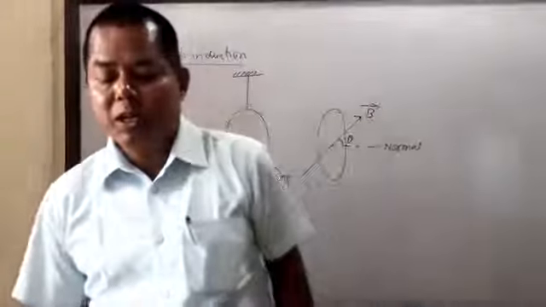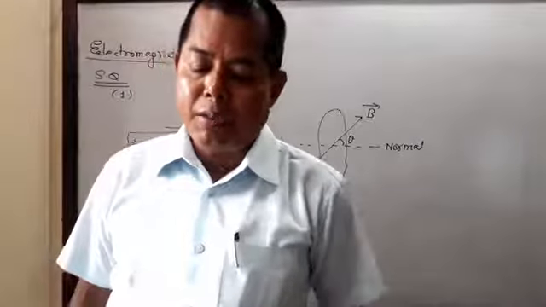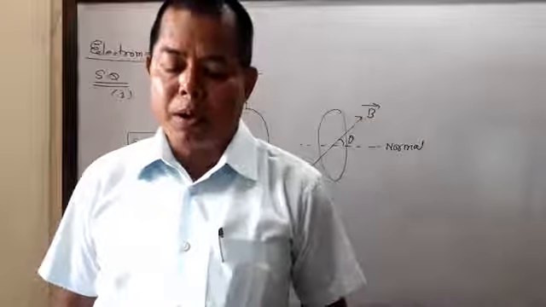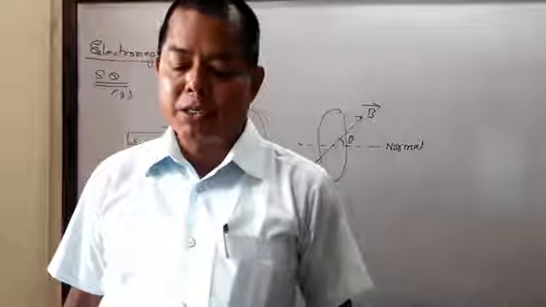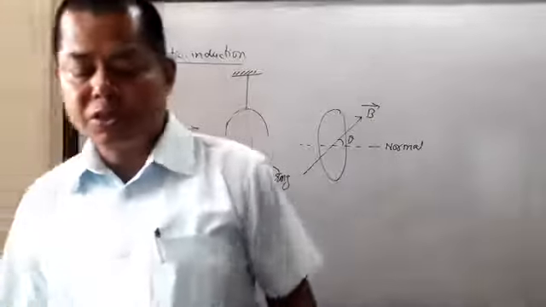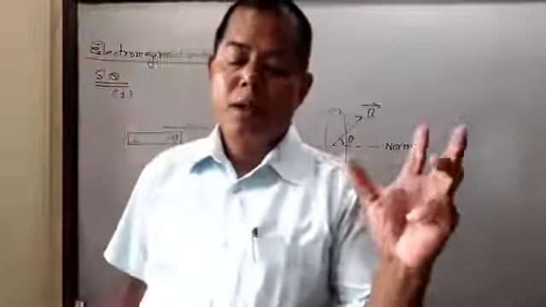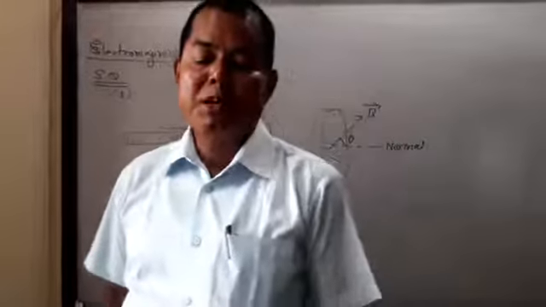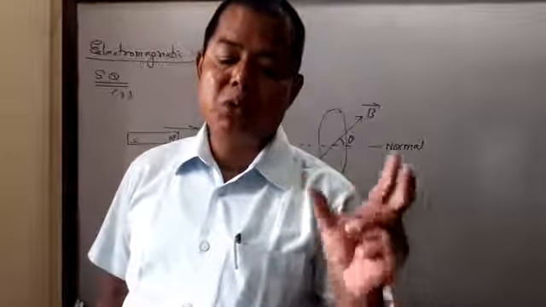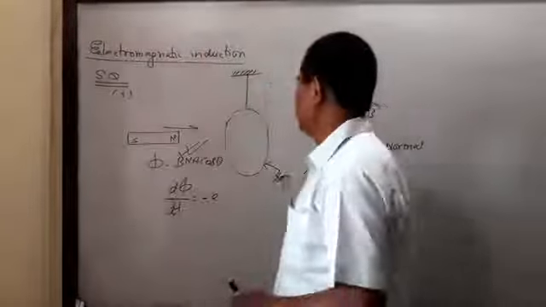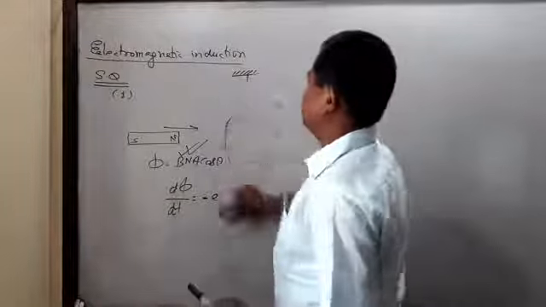Now the second question. Question number 2: a bar magnet falls through a copper ring. Will its acceleration be equal to g? Justify.